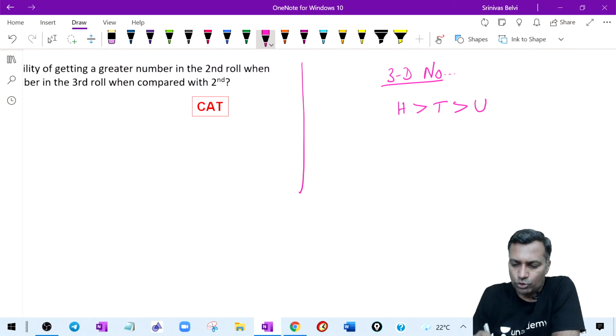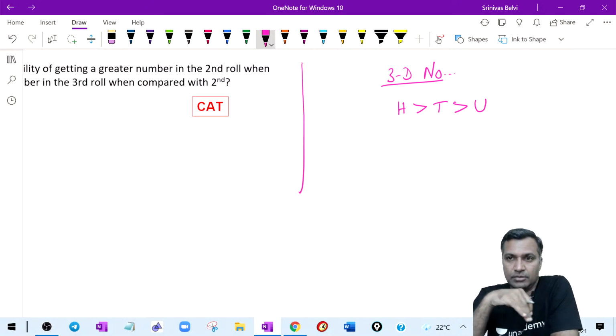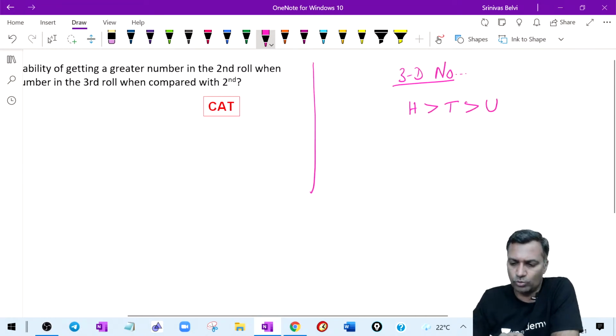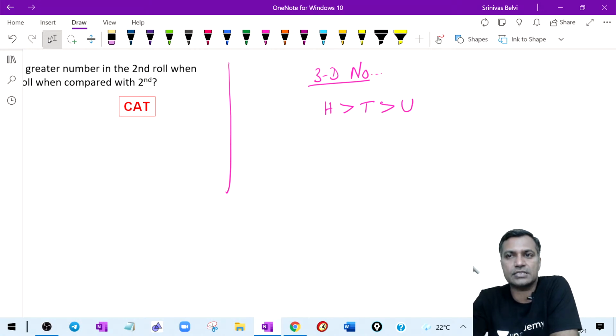Forget the probability question. Let's first make a quick study. Let's understand, then we will come back to that. Because if you didn't answer this in 1 minute, nobody answered, which means there is some problem. How many three-digit numbers can be formed such that the digit in the hundreds place is greater than the digit in the tens place, which in turn is greater than the digit in the units place?